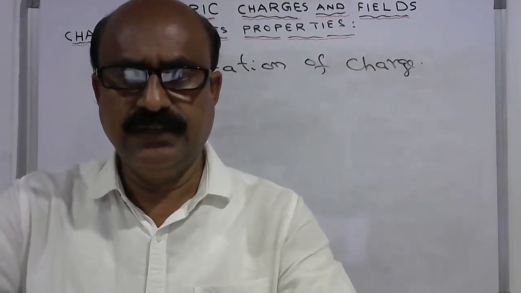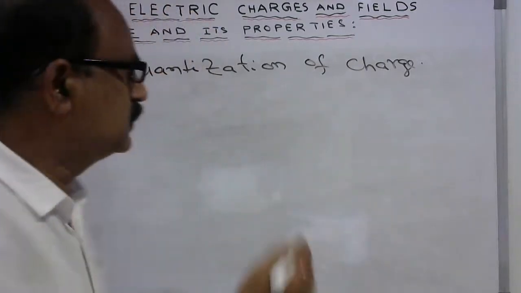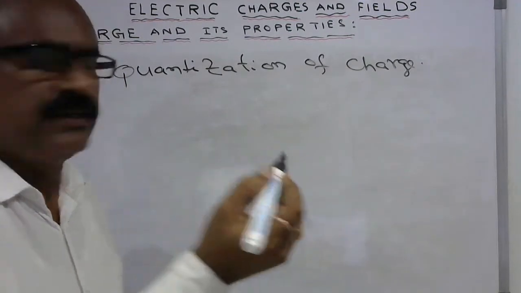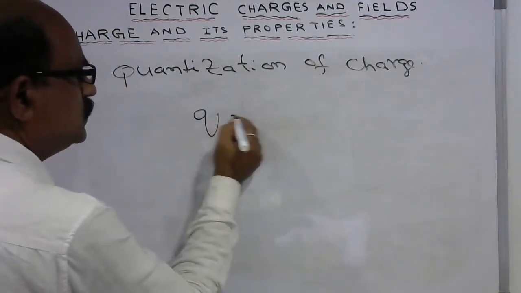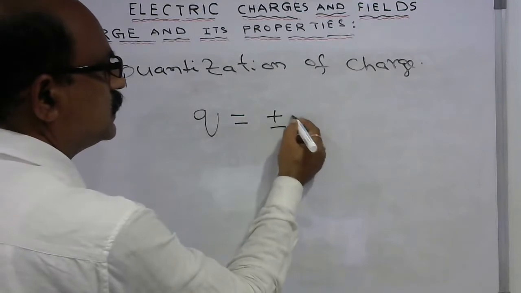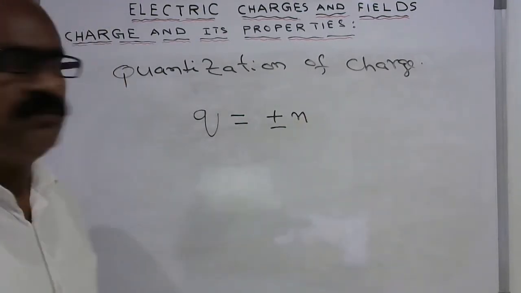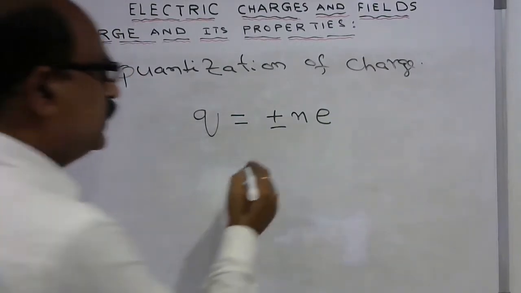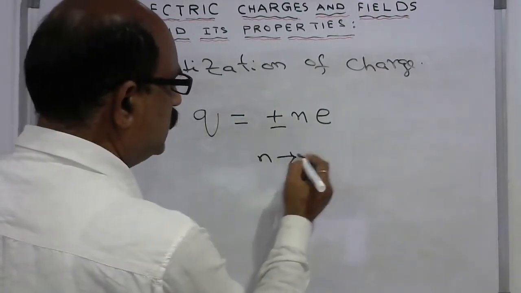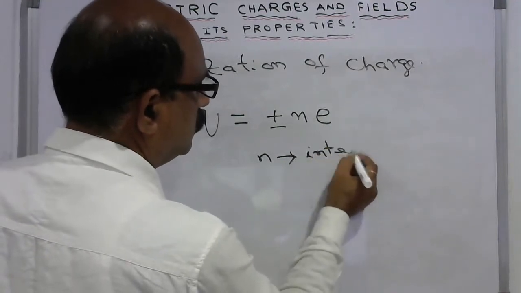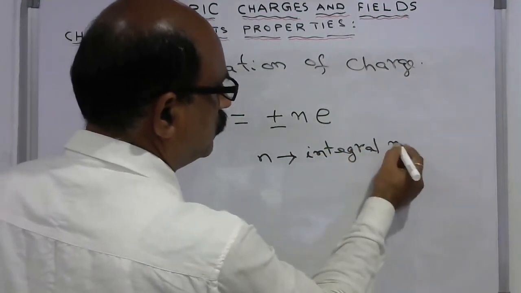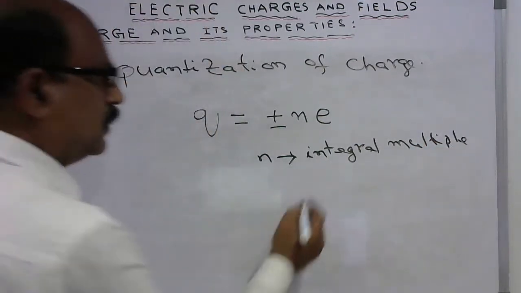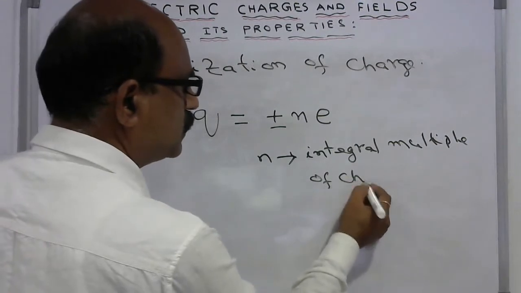That is why the charge transferred from one particle to another is Q equal to plus or minus n e, where n is an integer, an integral multiple of the charge of the electron.